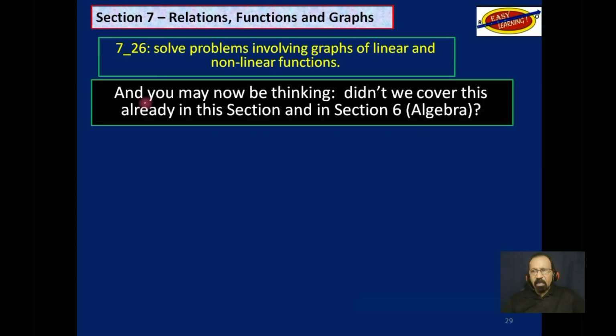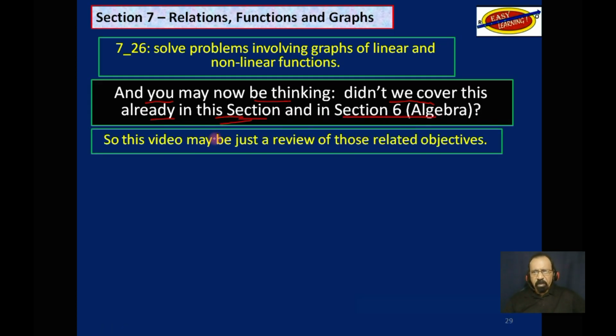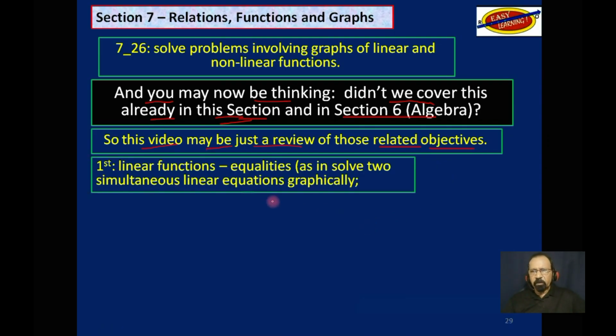And as I said, you may now be thinking, didn't we cover this already in this section and in section 6, algebra? And you may be correct. So this video may just be a review of those related objectives. Of course, if you didn't have full access to those videos, then I will review some of these and you will have full access to this particular video.